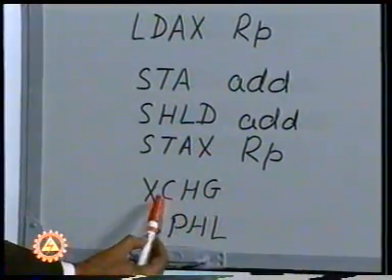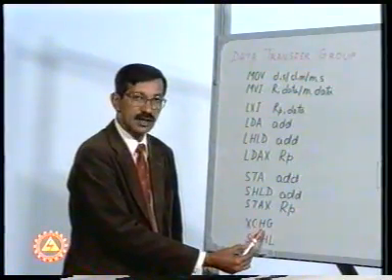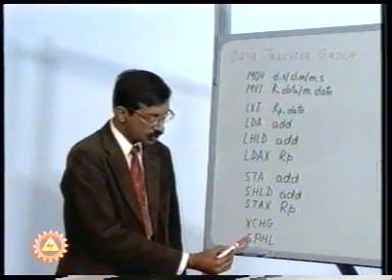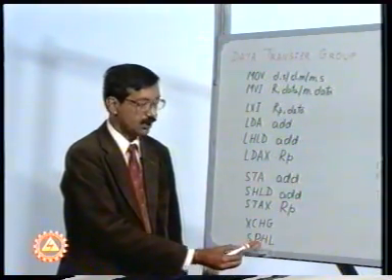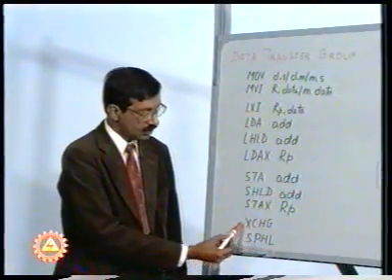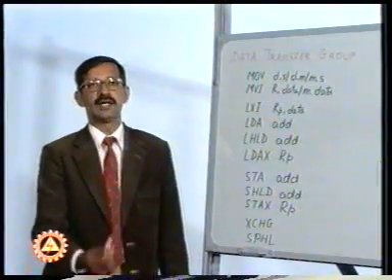The function of XCHG is to exchange the contents of register pair DE with that of HL, and the function of SPHL is to load the stack pointer with the contents of the HL register pair. When these instructions are executed, what actions take place? Now we can view that.